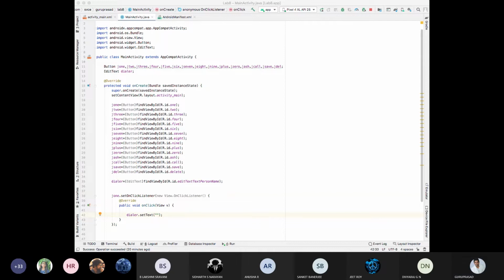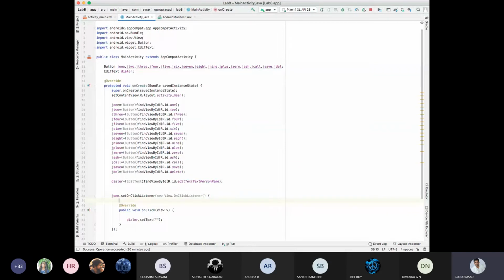Next, I'll define one string here. I'll define string phoneNumber. String phoneNumber is equal to dialer, my edit text dot getText dot toString.